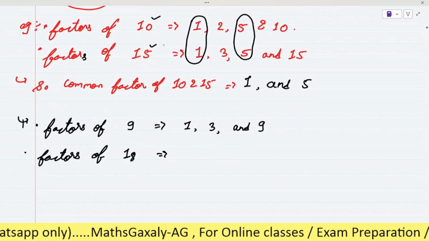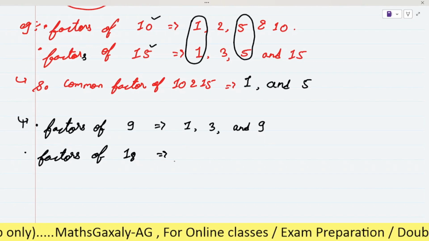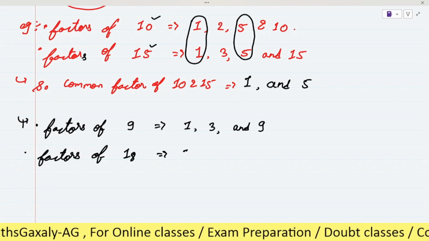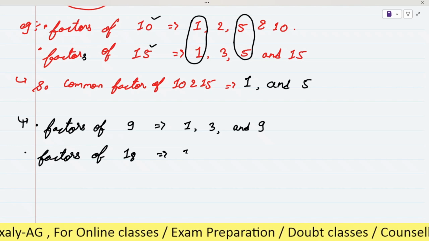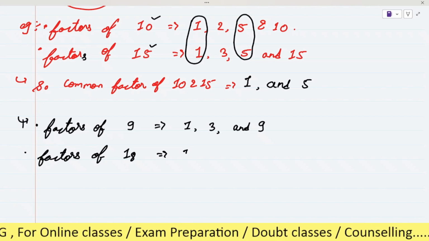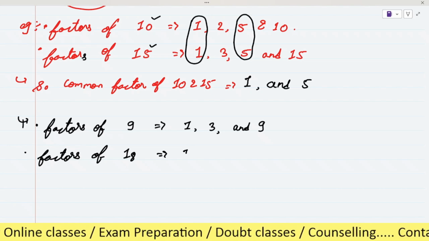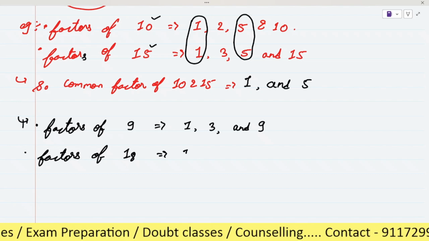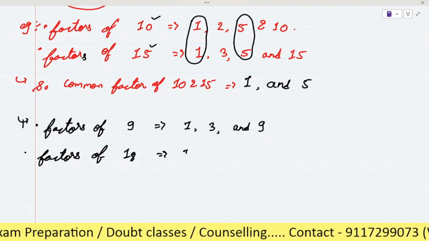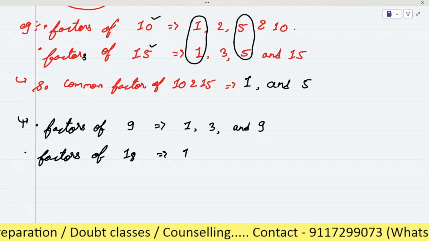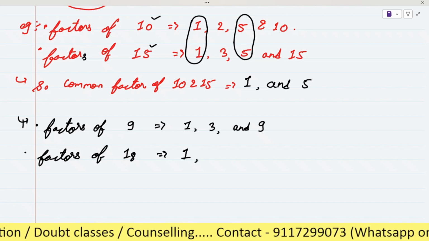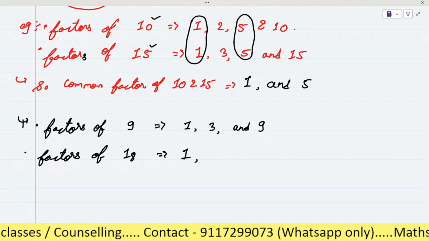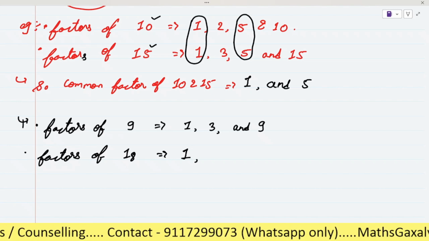Factors of 18. So, what are the factors of 18? Always start with 1. Here, there is no chance of confusion, because we know that 1 is the factor of every number. So we will say 1, because 1 is the factor of everyone. After this, we have to think. So, when we have to think, we will check by each and every number one by one.